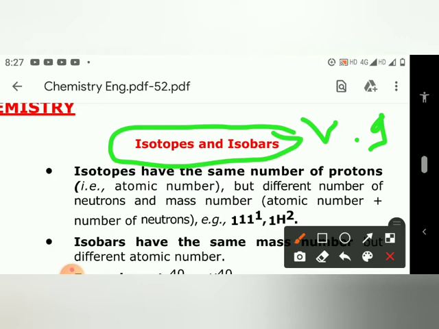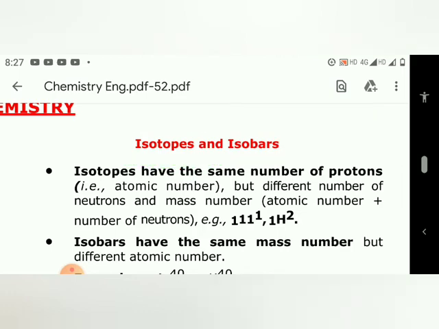Some students may get confused between isotopes and isobars and swap them. So will we continue?